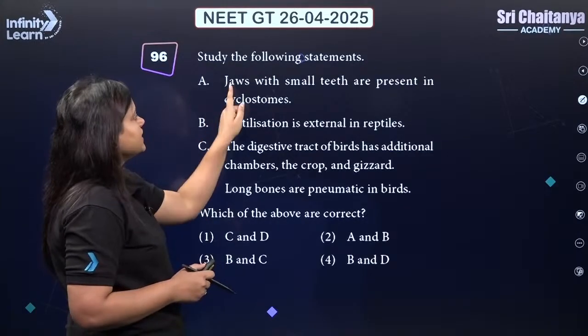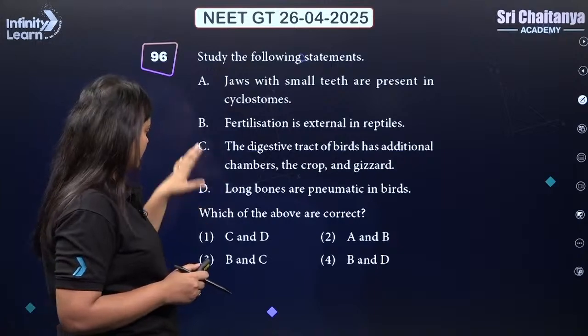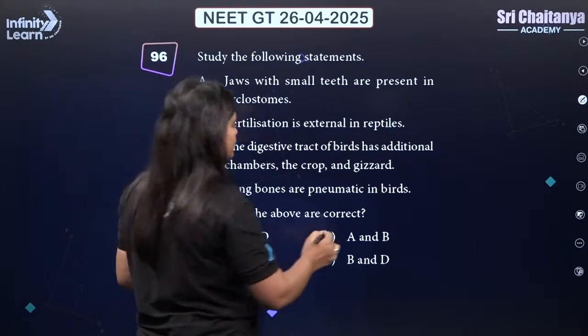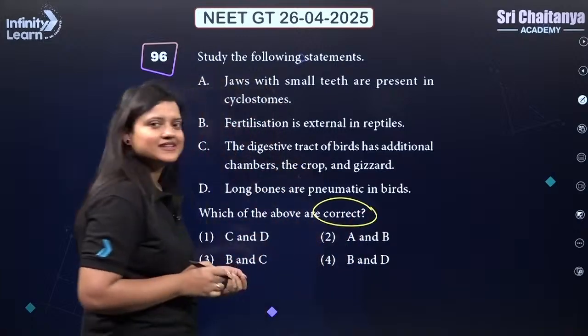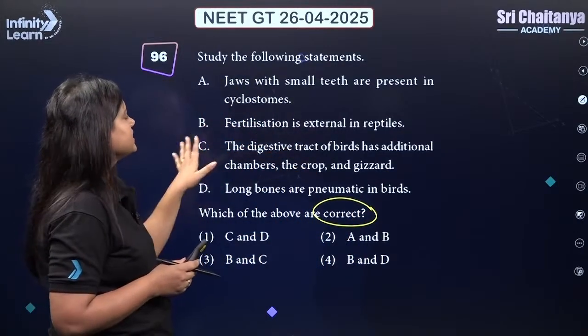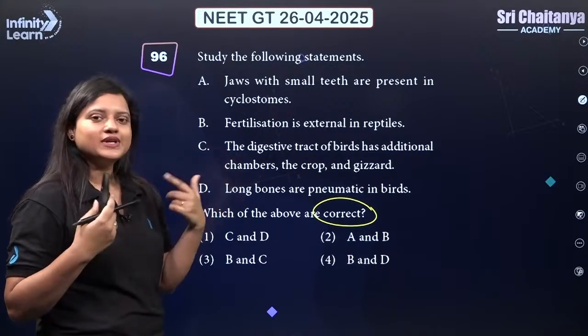Next, study the following statements. We have a few statements that we need to read and find out the correct statement. Jaws with small teeth are present in cyclostomes. So they don't have jaws.